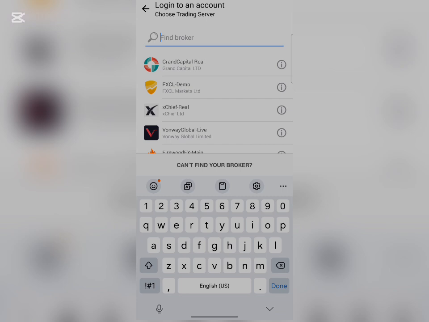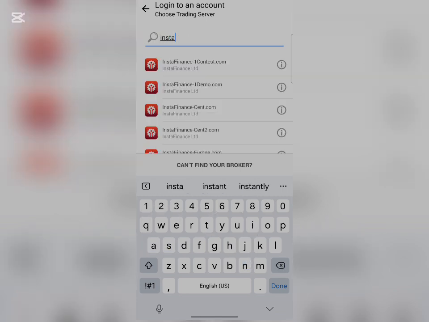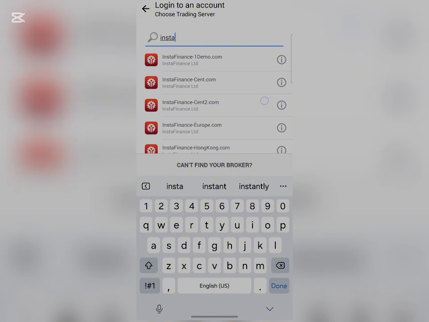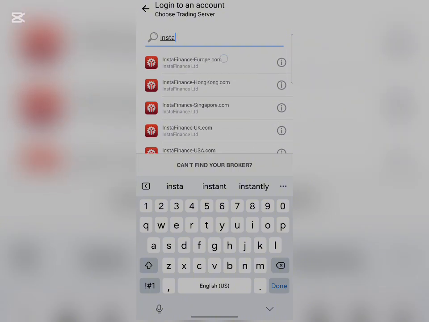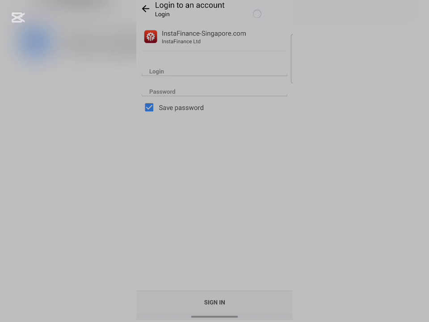So let's search for the broker name, which is InstaForex. So InstaForex, we have to search for instaforexsingapore.com. As you can see right here, this is it, InstaForex Singapore. Then you have to input your login ID right here and your trader password right here. I'm going to do mine right now, and I will get back to the video very quickly.